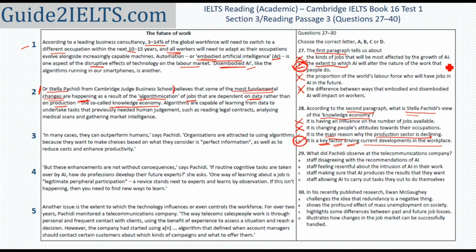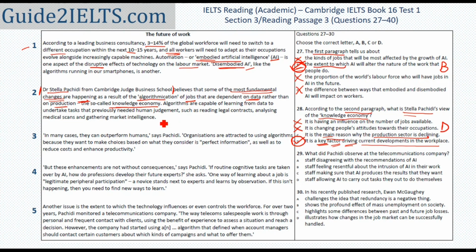In this one, it was B. So what we have observed here is that there was just one sentence, from the beginning of the second paragraph till knowledge economy, but it required actual understanding of what was said to be able to find the answer. We start with the 29th question now.